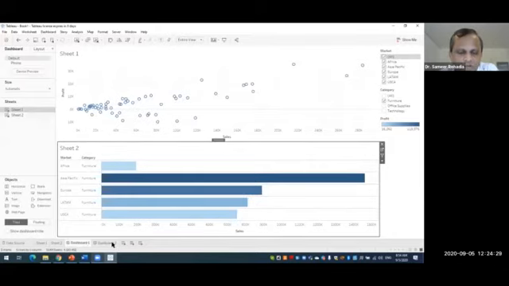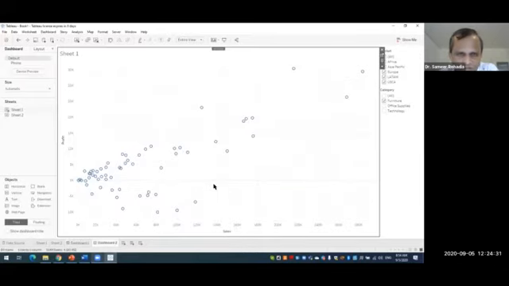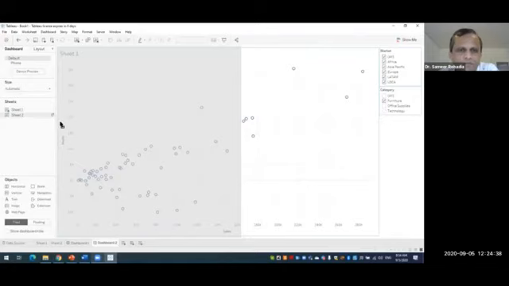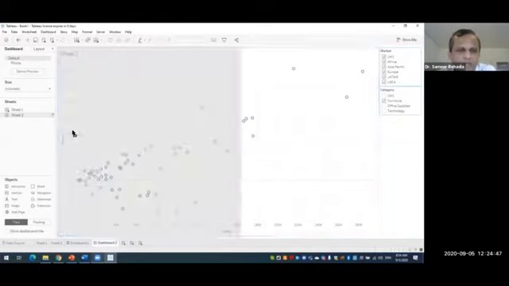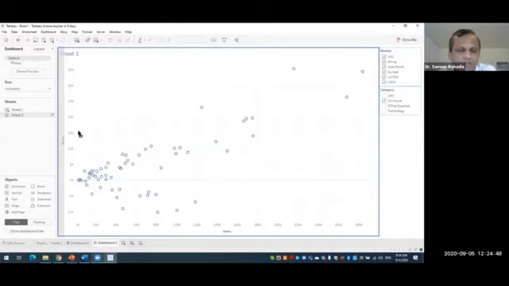But now if you go to this vertical dashboard and I drag the sheet 2, you can see that as soon as I drag it, there is a small patch over here, on the left hand side. Above also, sometimes it is becoming bigger or smaller, but here I'm able to get the smaller one also.